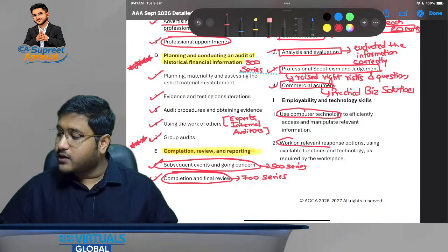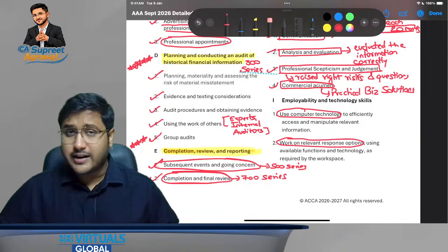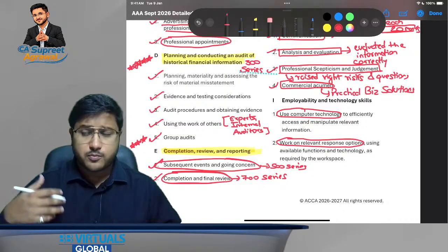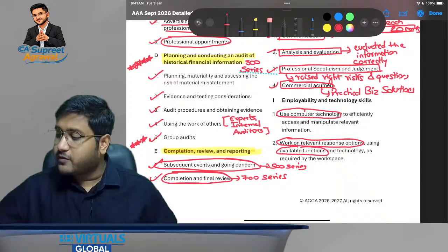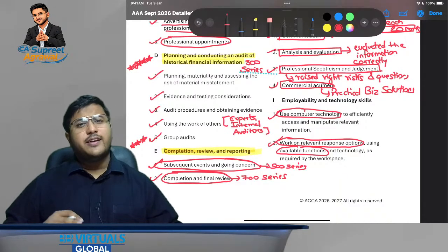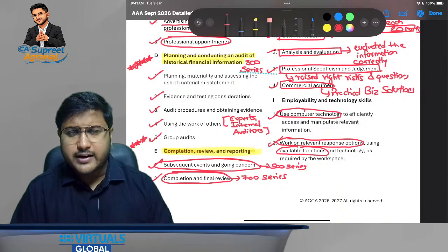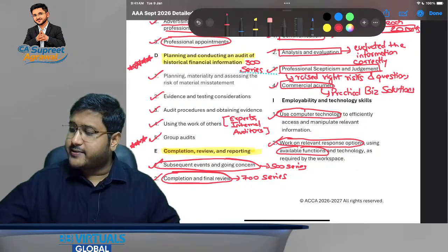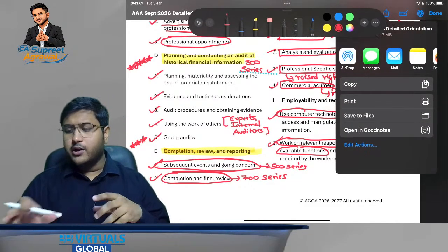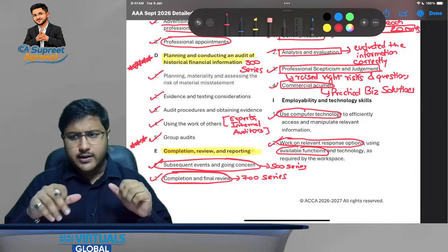how we are going to work around relevant response options, that is whether we are going to give a descriptive option or so, and how we are going to use the available functions and technology in the examination. That is something that we will be doing during the practice questions and the exam paper solution. Okay, hope this is clear till now.